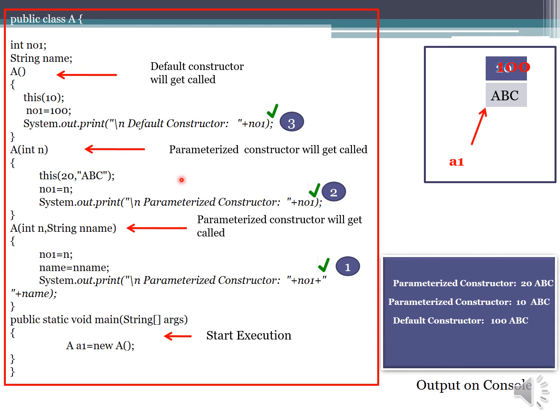So this is how constructor chaining is going to happen. Only one instance will be created with no parameters. It is going to give a call to the default constructor. Based on the parameters which are passed to the this keyword, the respective parameterized constructors are going to be called. So here with a single parameter, and here with two parameters, they will get called. So the constructors are getting called within the other constructor definitions. That's why it is called constructor chaining.